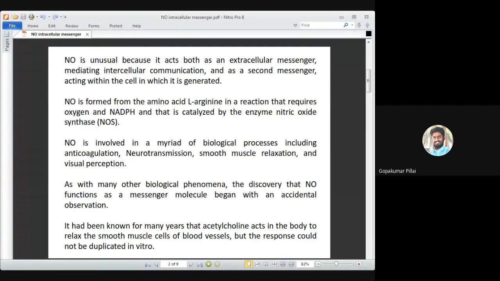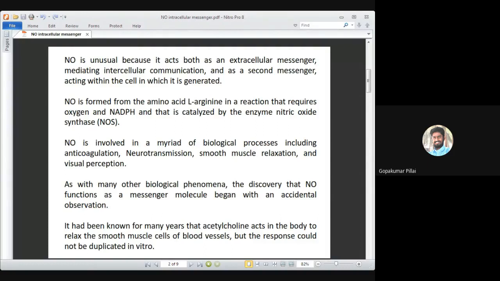As I was saying, nitric oxide functions as a messenger molecule, and it was accidentally observed by the scientists when they were studying parts of the aorta, the heart aorta, which is a blood vessel. While studying that aorta, they accidentally observed that nitric oxide is an actual second messenger molecule involved in smooth muscle cell relaxation. That is how they discovered that nitric oxide functions as a second messenger.